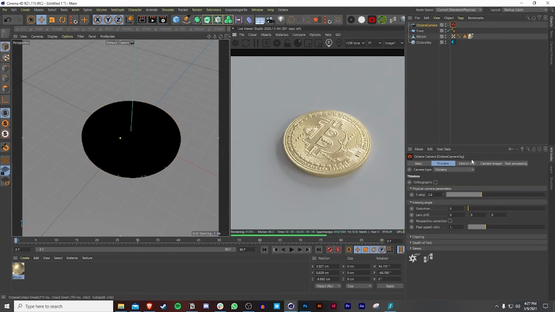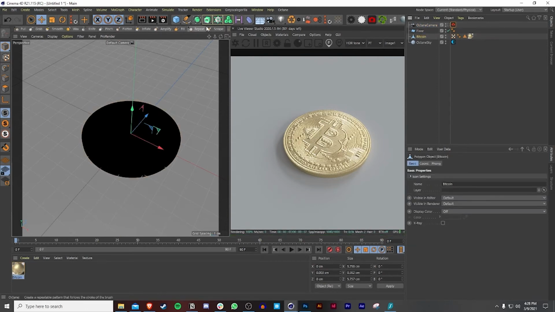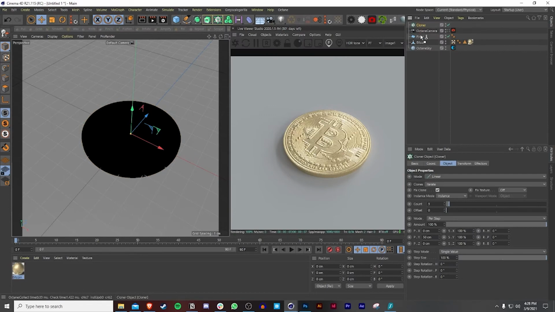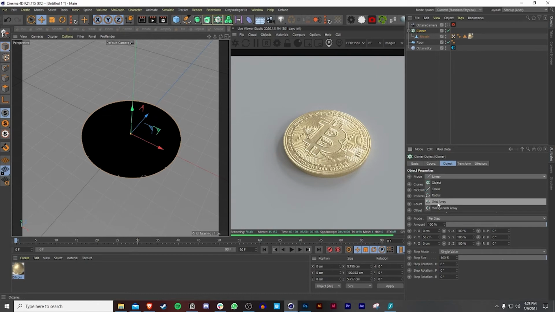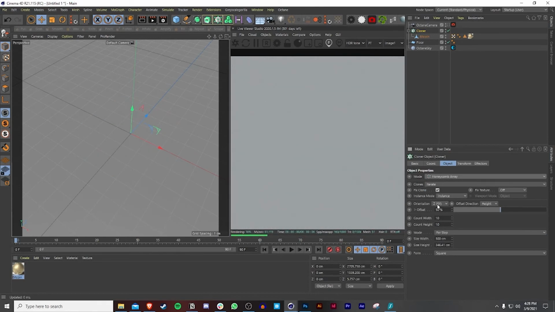And then what I'm going to do before I set it up, I'm just going to bring a cloner because I want to clone so many of these. So I'm going to go to cloner. Make the Bitcoin into a child of the cloner. And then I'm going to do a honeycomb array. Make sure this is Y. And decrease this to like 20 by 20.